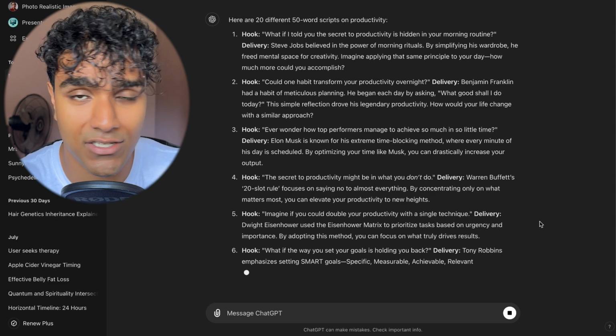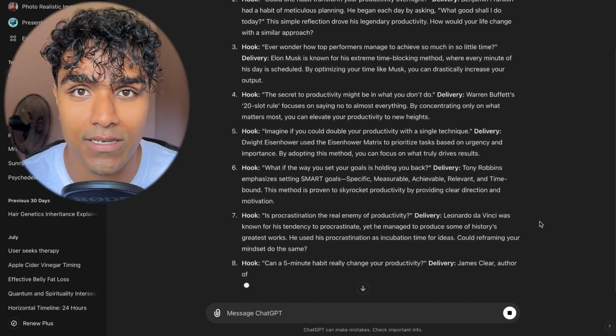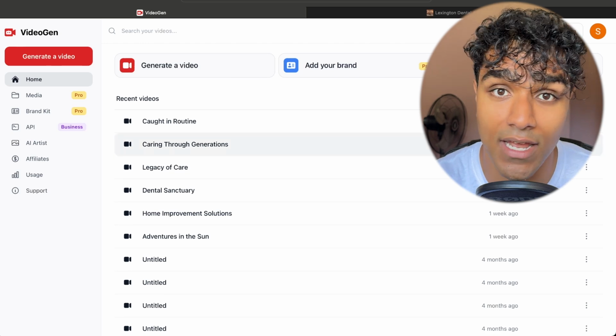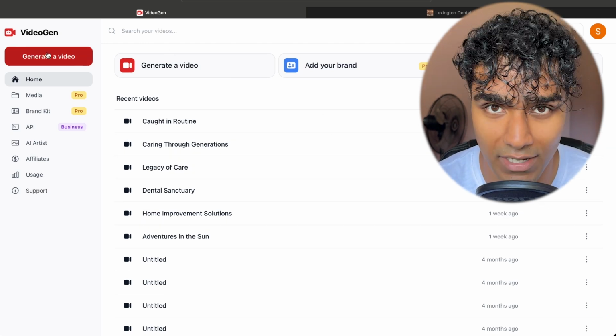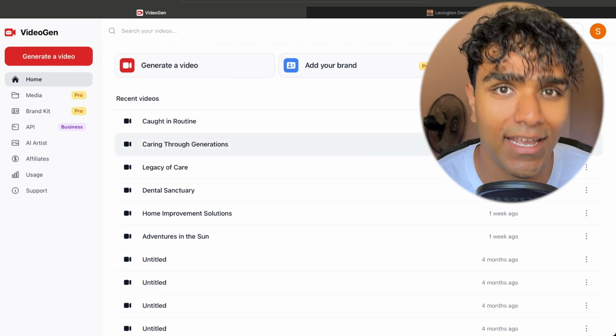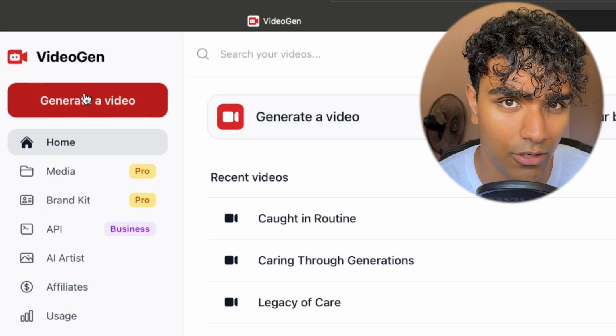Once you have your 20 scripts, or all 100 if you already put in all of your content categories, you can head over to Videogen.io. This is the AI tool we'll use to generate the videos from the script. After you create an account, you'll be brought to this page and you want to go over to generate a video and click on it.